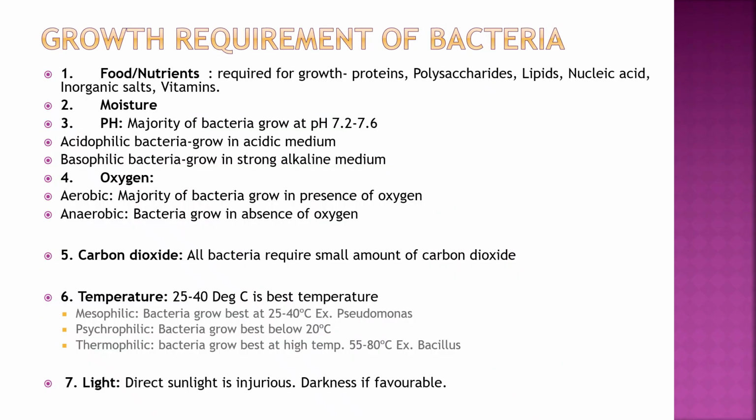Hello students, today we will see growth requirements of bacteria. So first, food or nutrients required for the growth of bacteria are proteins, polysaccharides, lipids, nucleic acids, organic and inorganic salts and vitamins. Then moisture is required. Then pH around 7.2 to 7.6. According to that, acidophilic and basophilic bacteria are classified.